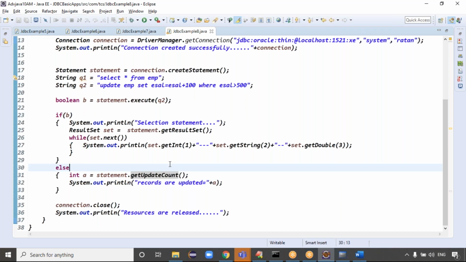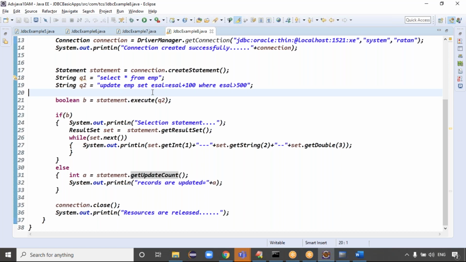I hope you know, at runtime, if you don't know which query comes to the application, then you can go for which method? The execute method, instead of executeUpdate or executeQuery. At runtime, if you don't know which query will come, you can simply go for the execute method. Here I took Q1, Q2, but instead of this, try to take the data from the end user: enter your query. If we enter the query, then we have to give the corresponding results to them.